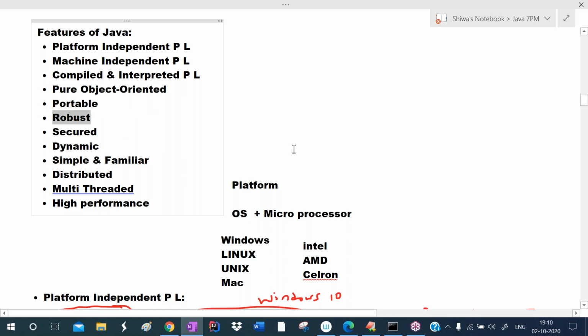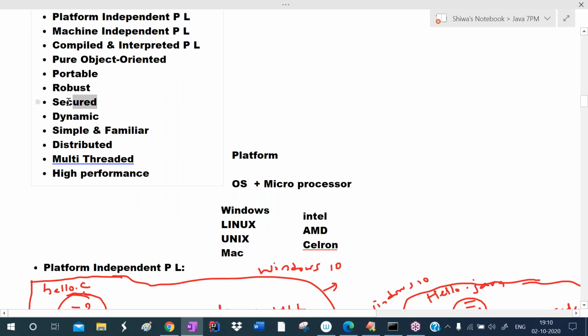Okay, next one is robust. We call Java the robust programming language. Robust means strong. Automatic memory management is there and the exception handling feature is there. Because of these two reasons, we call Java the robust programming language. And Java is a secured programming language. Many security problem oriented concepts they didn't add, and Java's bytecode is secured.